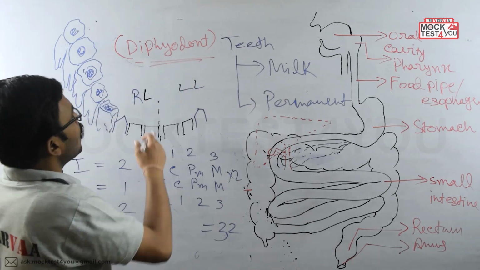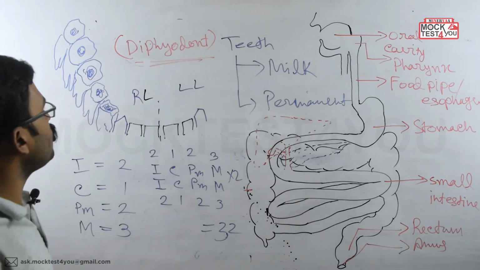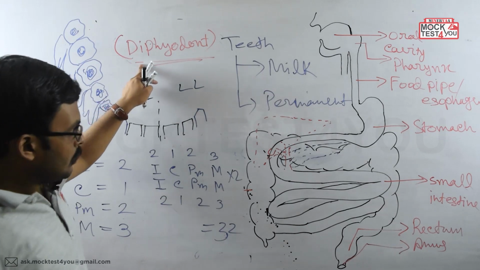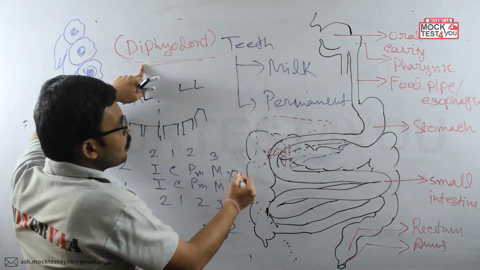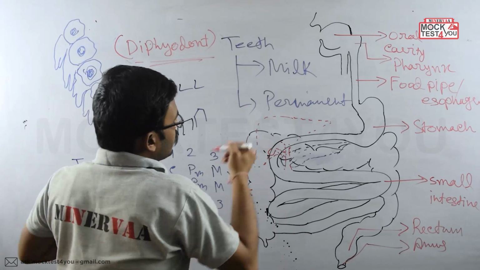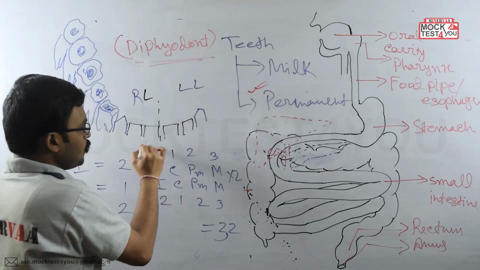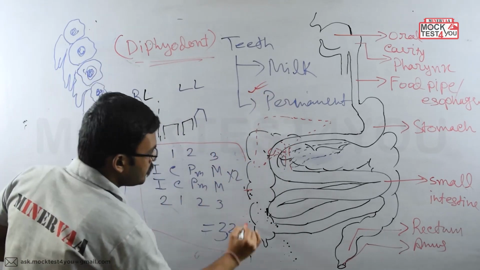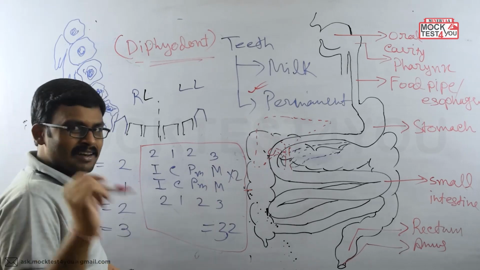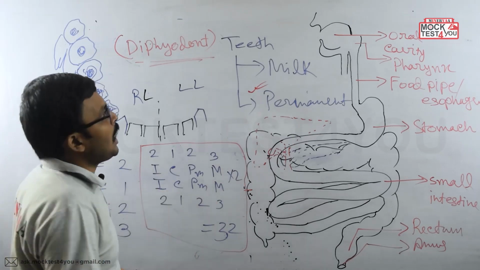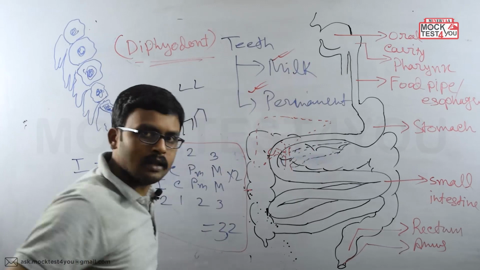Okay, clear? Now after this, what do we have to know? We have seen the dental formula in case of permanent teeth. But what will be the dental formula in case of milk teeth? That we have not seen.